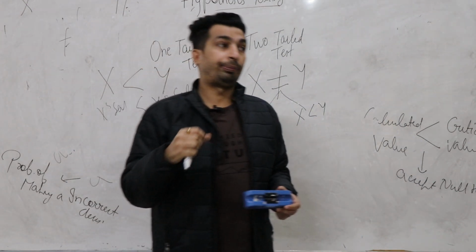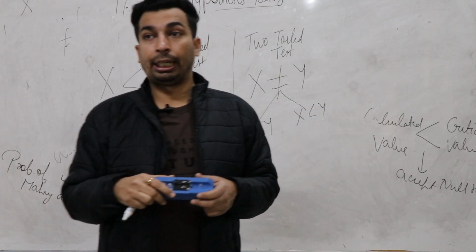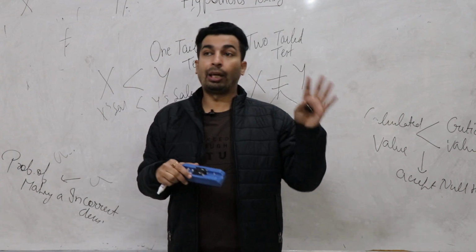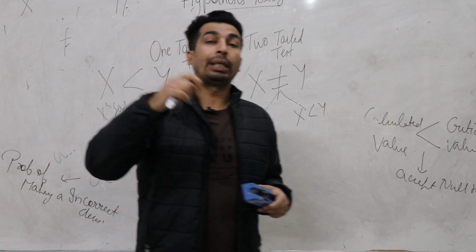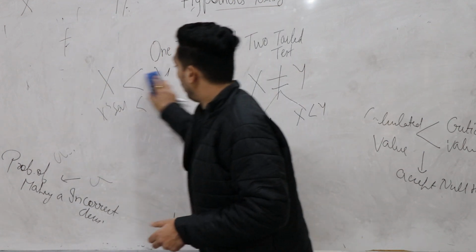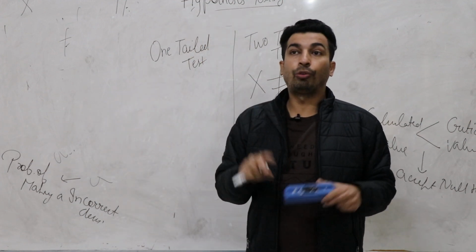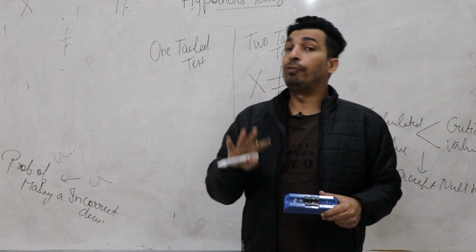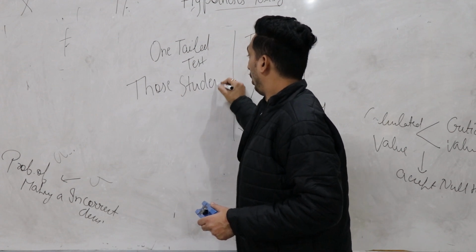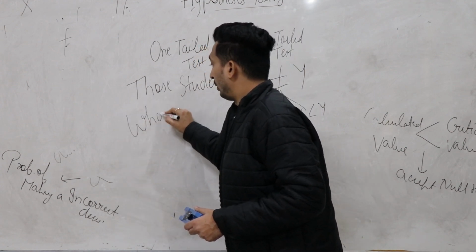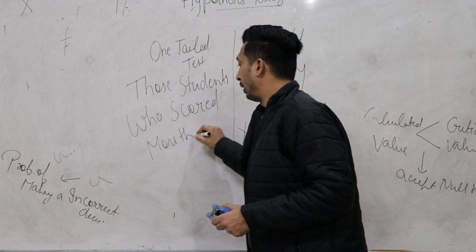Suppose I want nominations for class representative and I made an announcement in class for CR nomination: I want only those students who scored more than 70% in graduation.